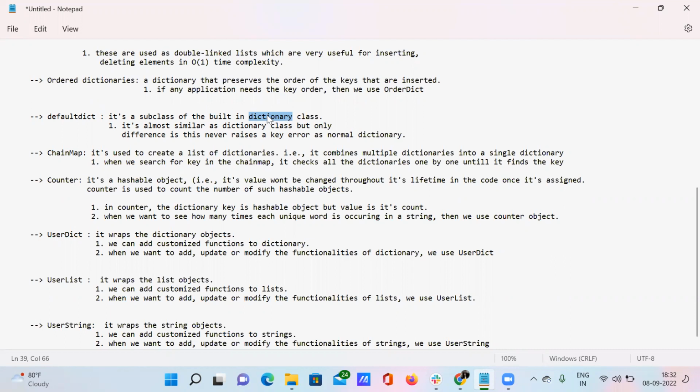It's a subclass of the built-in dictionary data type, and it's almost similar to the dictionary class, but there is only one difference. This default dictionary will never raise a key error like a normal dictionary. What does that mean? I am going to explain now. Don't worry.